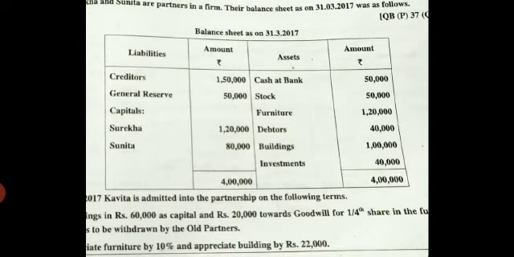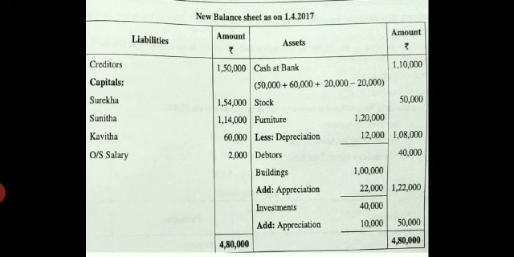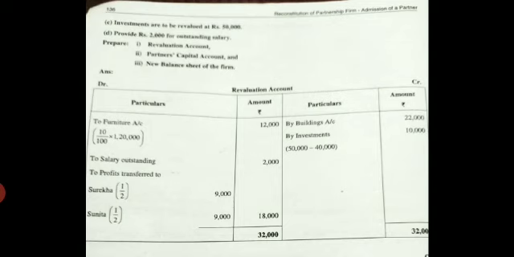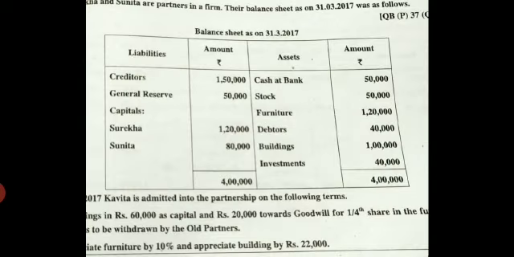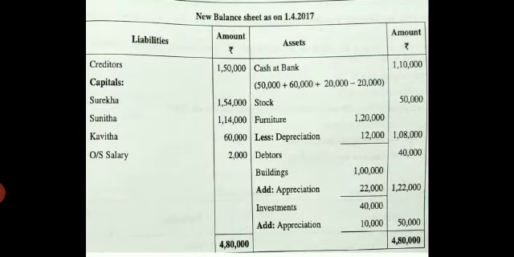Come to the next, furniture 1,20,000. Come to your new balance sheet, write furniture, inner column 1,20,000, because there is a depreciation. Next, they have given you the debtors 40,000. Come to your balance sheet, asset side, write debtors 40,000 and write the amount in the outer column.